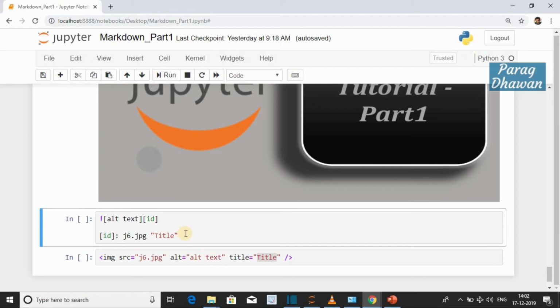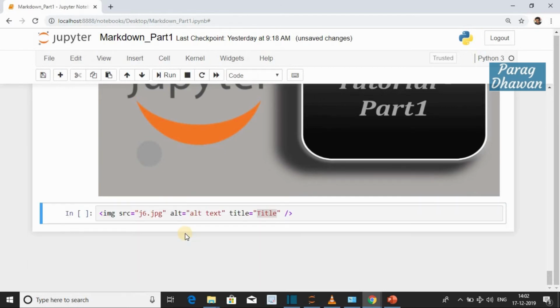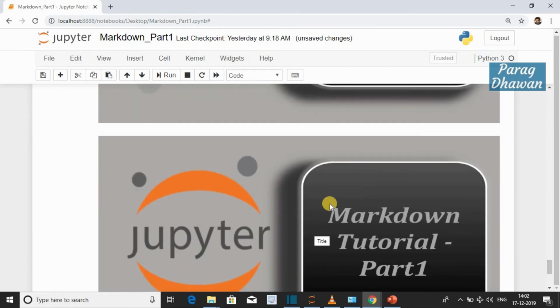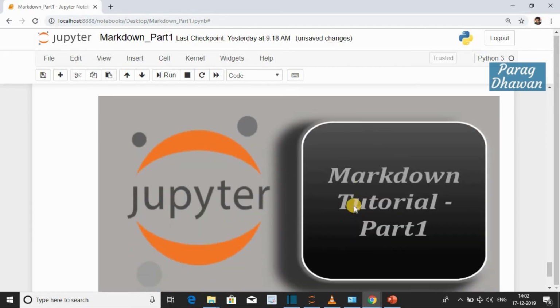Convert the cell into a markdown cell, run the cell. In this case, if you hover over the image, the title is displayed. Note that in this case also, your image and IPYNB file should be in the same folder.